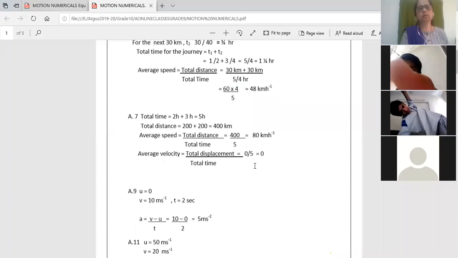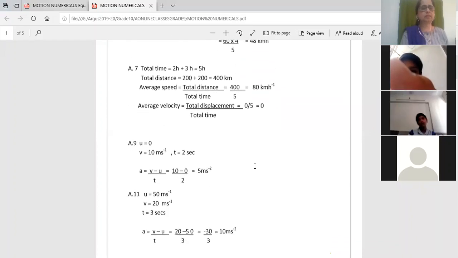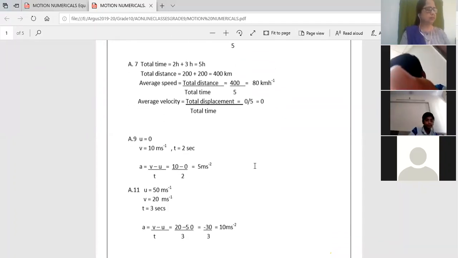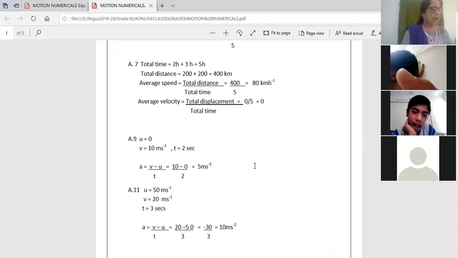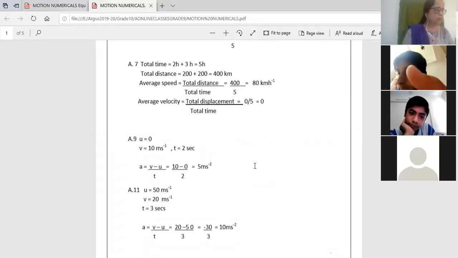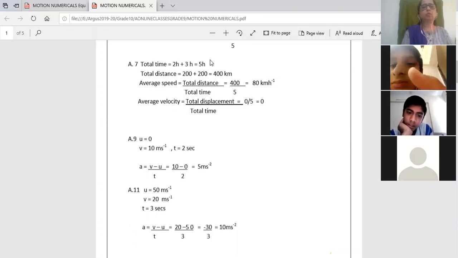Okay. Now the second one, the seventh one. There is a station B. A train takes 2 hours to reach station B from station A and then again 3 hours to return back. The total distance between A and B is 200, right? You have to find the average speed and the average velocity. Very nice question, appropriate for the exam also.